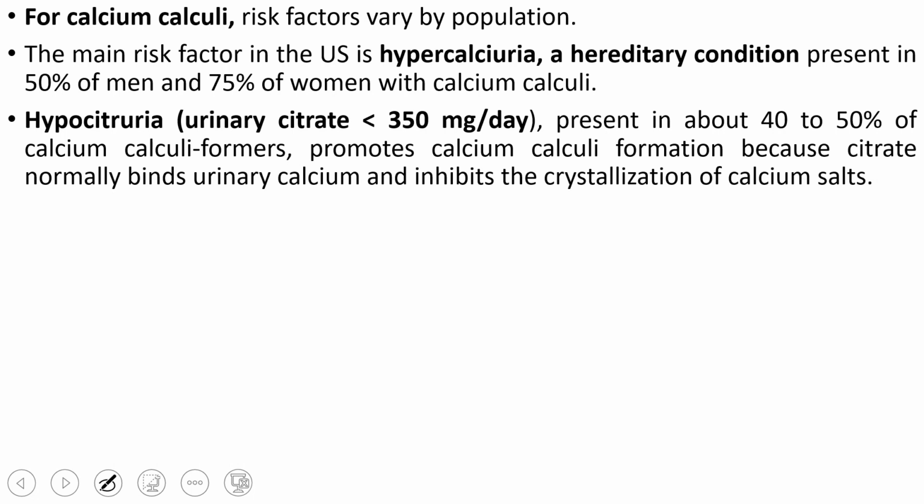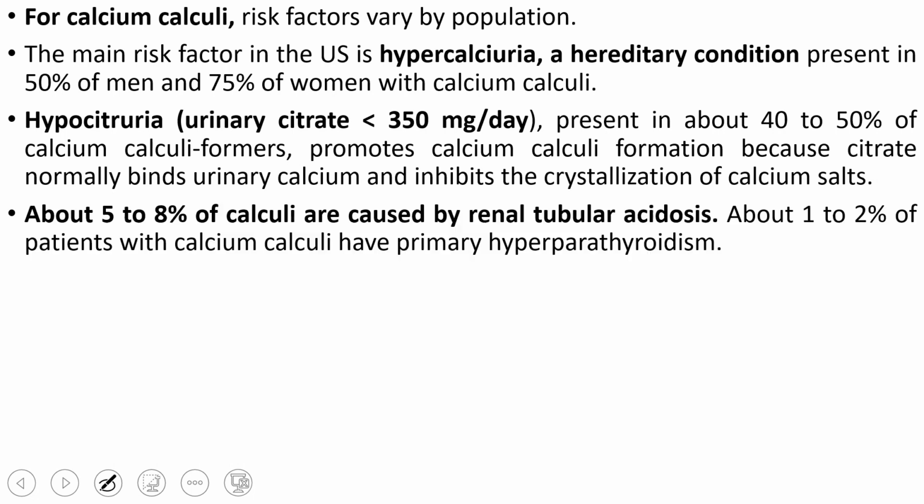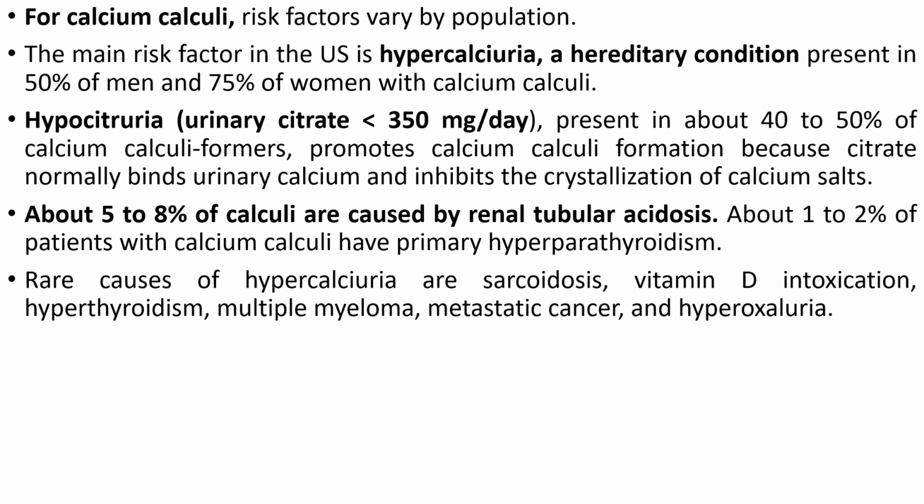If less citric acid is there, the chances of stone formation will be higher. About 5 to 8% of calculi are caused by renal tubular acidosis. We have already seen there are different types of renal tubular acidosis. About 1 to 2% of patients with calcium calculi also have primary hyperparathyroidism. Rare causes of hypercalciuria are sarcoidosis, vitamin D intoxication, hyperthyroidism, multiple myeloma, metastatic cancers, and hyperoxaluria. These can lead to